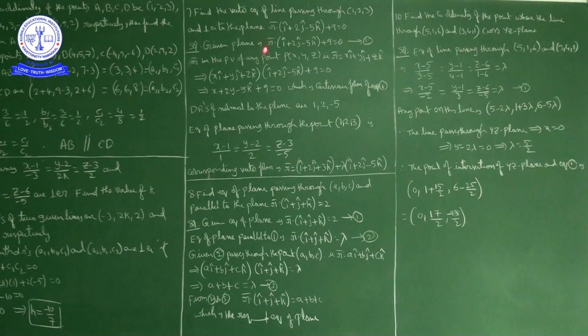What is the plane? r bar dot product with i cap plus 2j cap minus 5k cap plus 9 is equal to 0. Now here r bar is a position vector of any point P(x, y, z). So r bar is equal to xi cap plus yj cap plus zk cap.